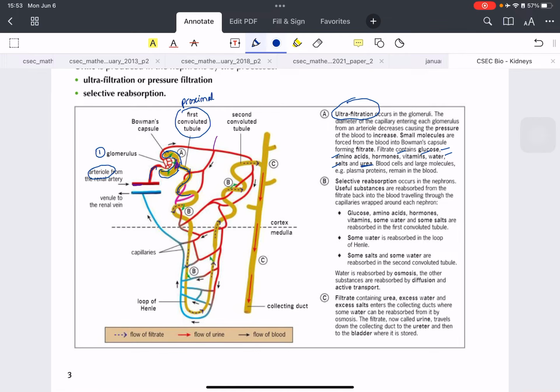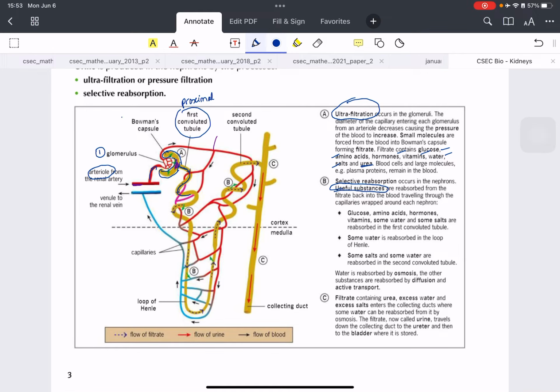This is where reabsorption takes place. Not everything that goes into the Bowman's capsule will leave the body. There are some useful minerals and salts and also the water in the Bowman's capsule that are not actually waste products.